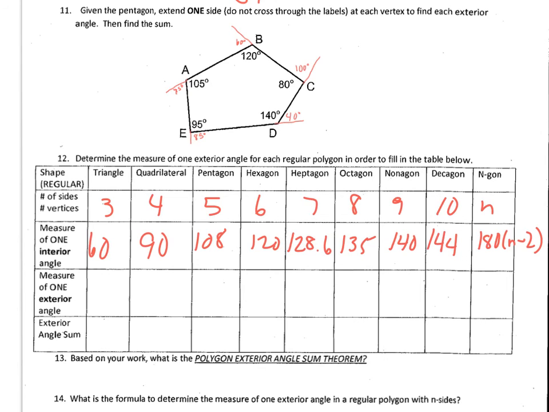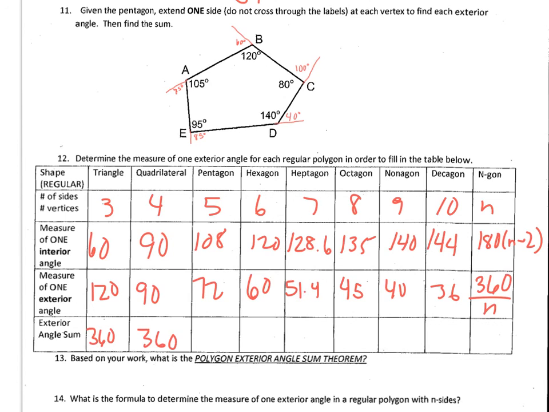Measure of one exterior angle, well, in a triangle, it is 120. You should notice that these two angles should add up to 180. So it's 120, 90, 72, 60, 51.4, 45, 40, 36. And for this last one, we say 360 divided by n. Your exterior angle sum for every single one, if you add them all up, should be 360 degrees. If it's not, you didn't do it right. You can fill the rest of that in.